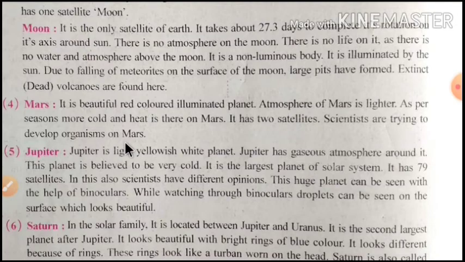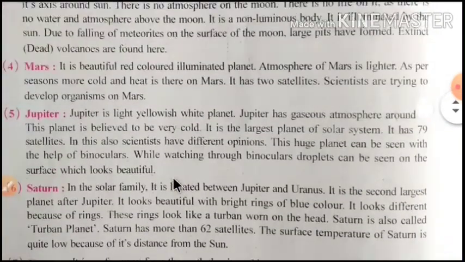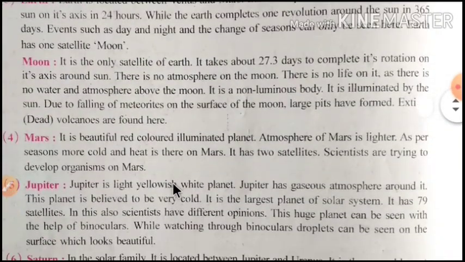So we can see Mars here. It lies between the Earth and Jupiter. It is a red colored and shining planet. The atmosphere here is very thin. According to the season, there is more heat and cold on Mars, and Mars has 2 satellites. Scientists are trying to develop life on Mars.